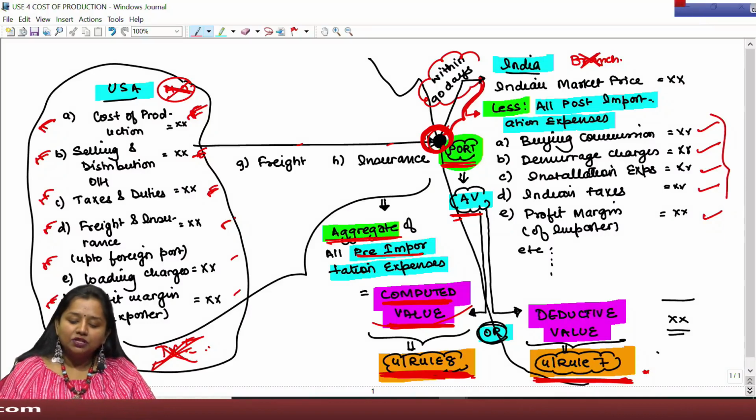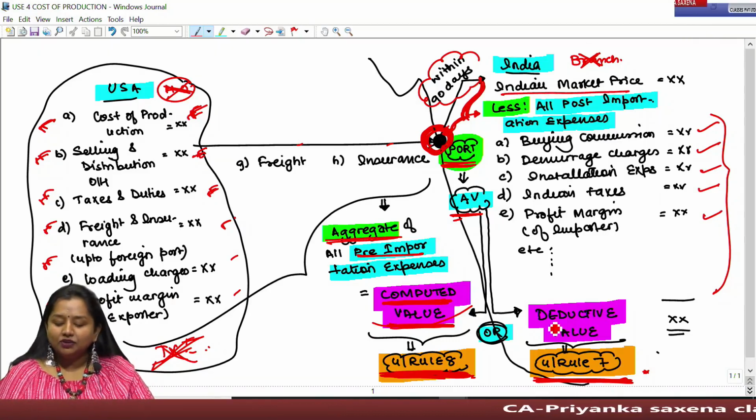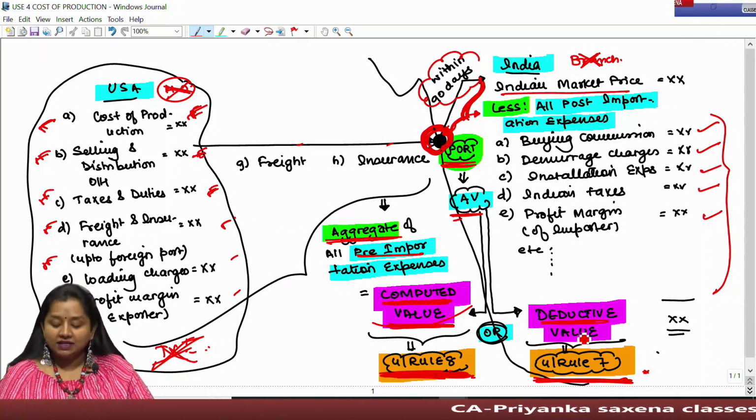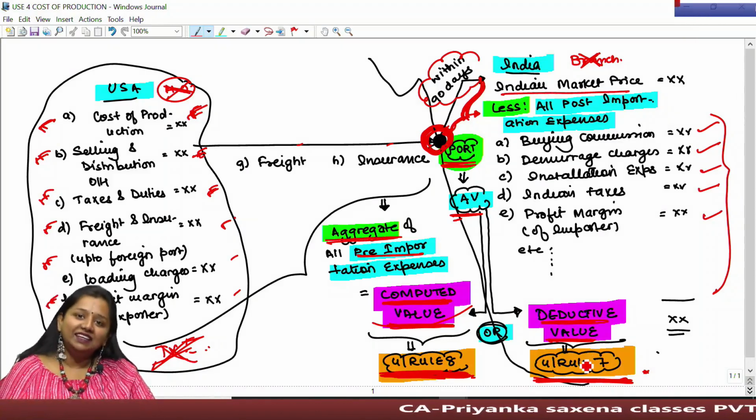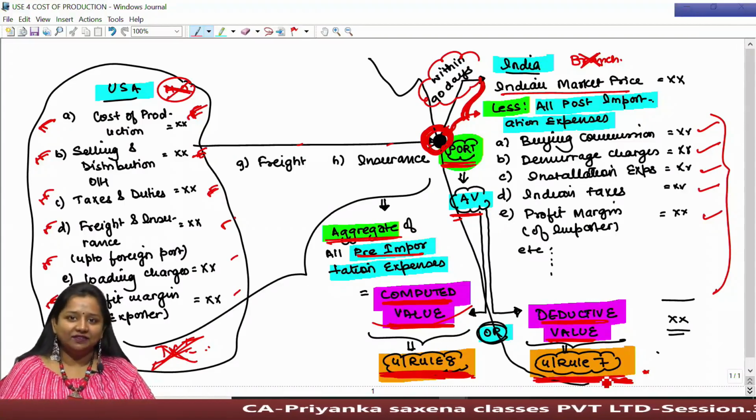So all the post-importation expenses incurred after the Indian port of importation to the market shall get deducted from the Indian market price for determining the value at the Indian port, and the value so determined after deducting such expenses will be known as deductive value, which shall be taken as your assessable value given under Rule 7.